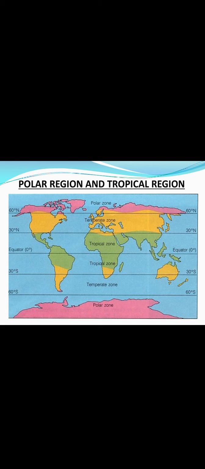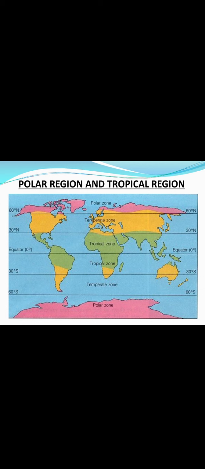So, children, we all know that climate has a very major effect on all living organisms, right? Animals are adapted, in the sense, you have studied this term in the 6th standard, adaptations of animals. How do they adjust to the atmosphere and survive in that particular environment, isn't it?